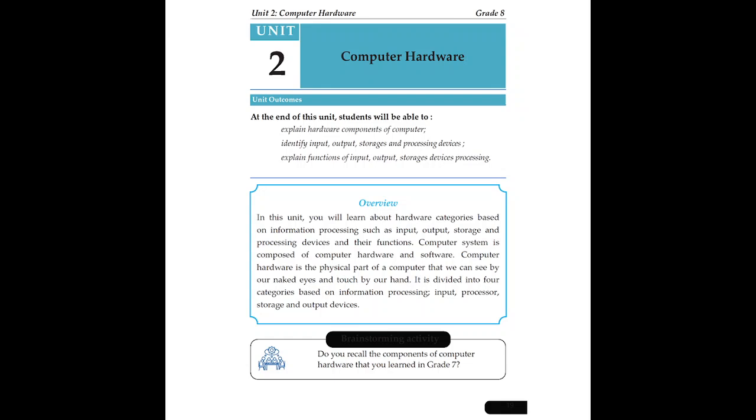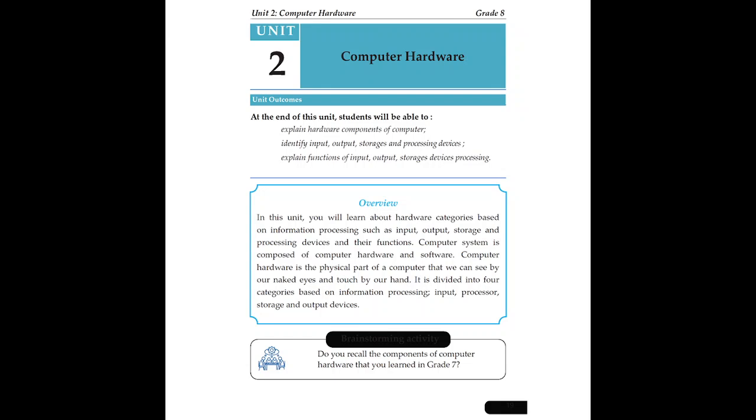Unit outcomes: at the end of this unit, students will be able to explain hardware components of a computer. There are components of a computer system. One component of a computer system is computer hardware. Therefore, you have to explain hardware components of computer hardware.